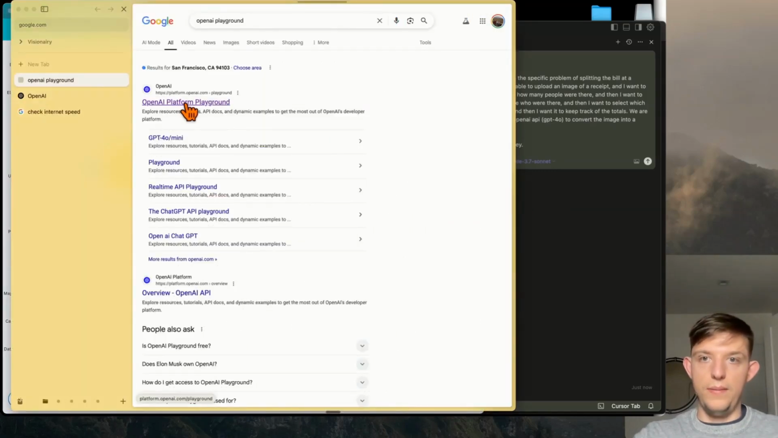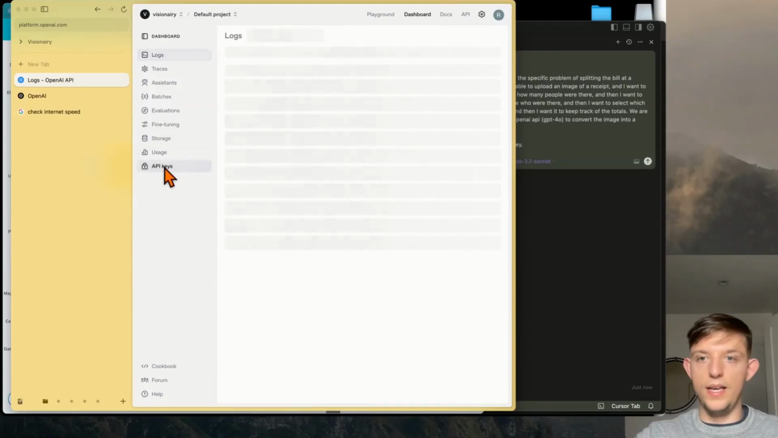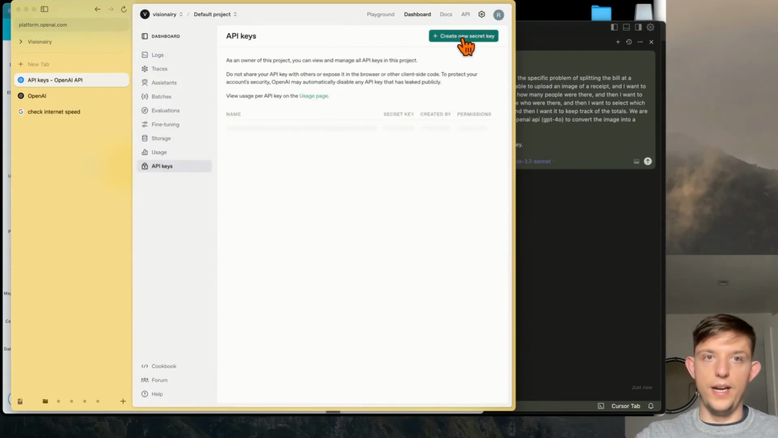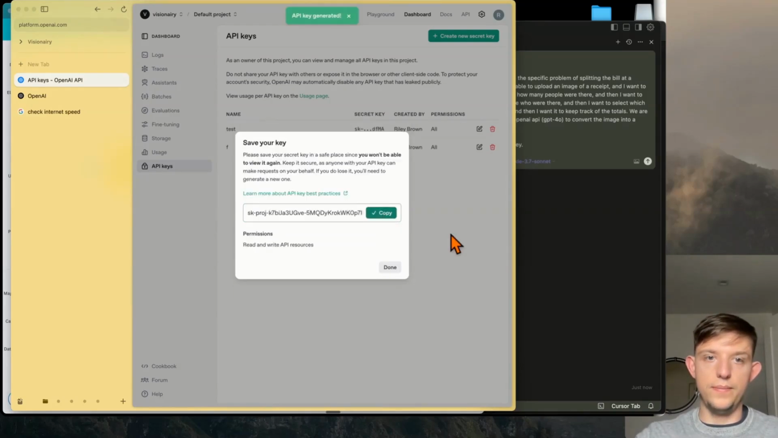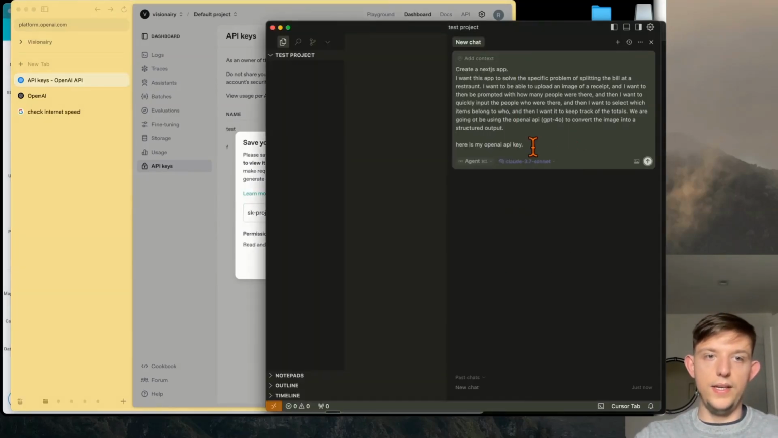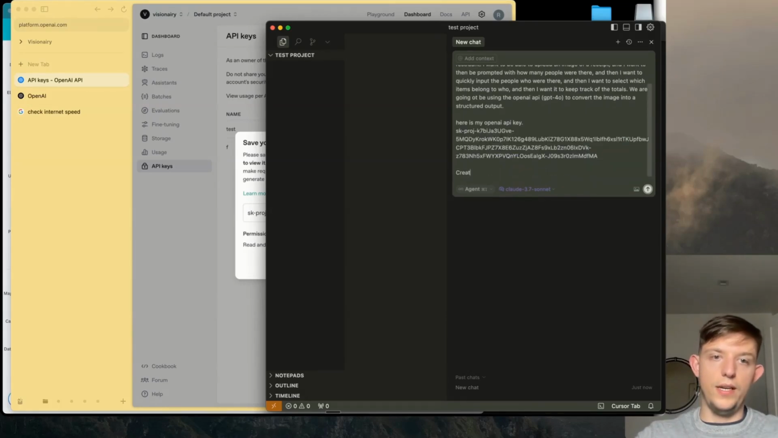So on the OpenAI platform, we're going to click Dashboard. And now we're going to click API keys. Now we're going to hit Create new secret key. I'm just going to call this one test, create API key. And we're going to copy it. And here is my OpenAI API key. I'm going to paste it right here. And I am going to create the project, then run it locally, which will allow me to test it.